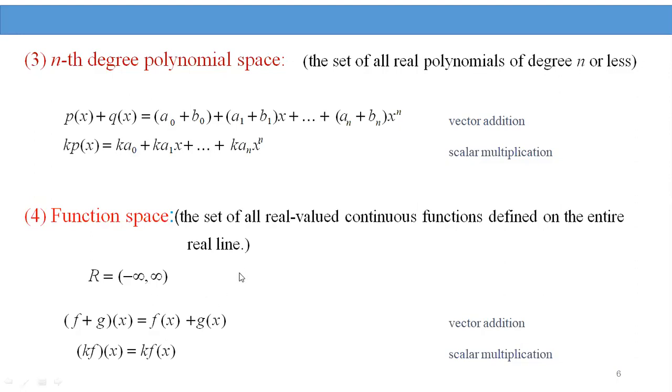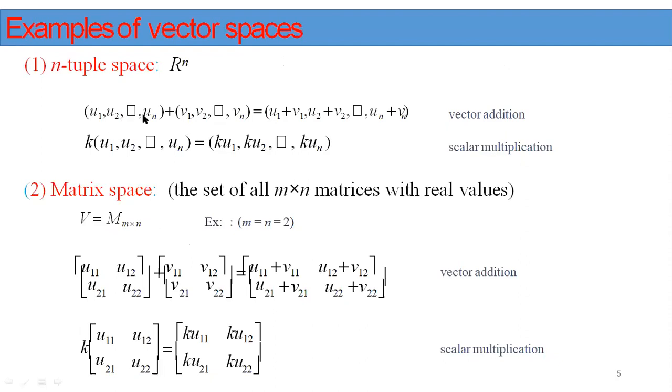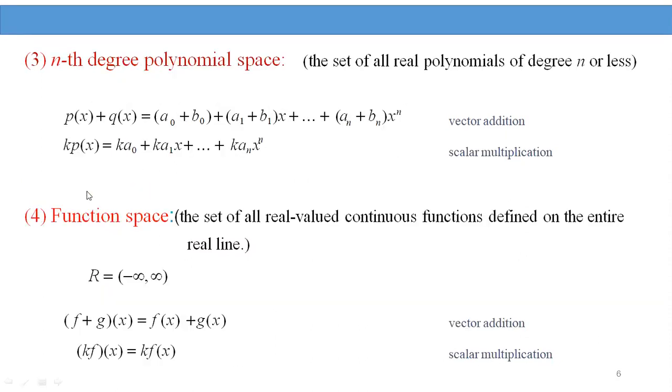That's why the set of all real valued continuous functions forms a vector space with respect to vector addition and scalar multiplication. This space is called a function space. These are the main important examples: n-tuple space, matrix space, nth degree polynomial space, and function space.